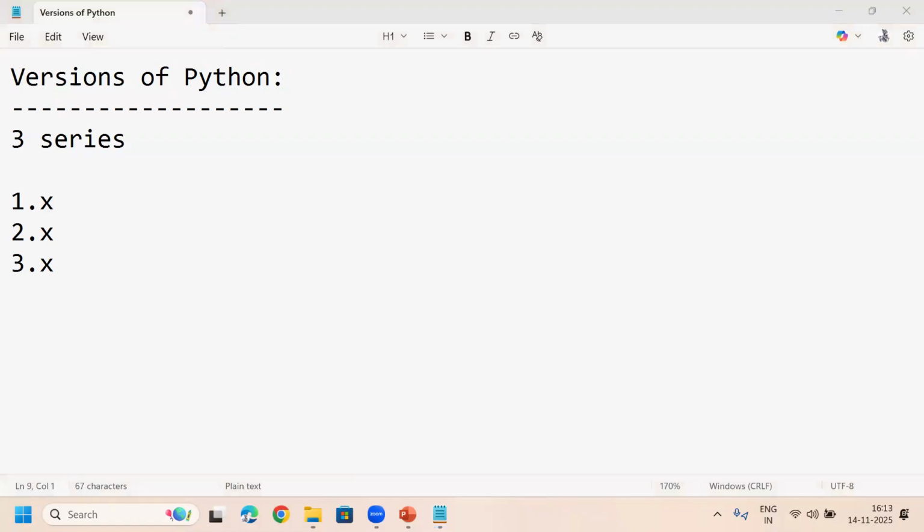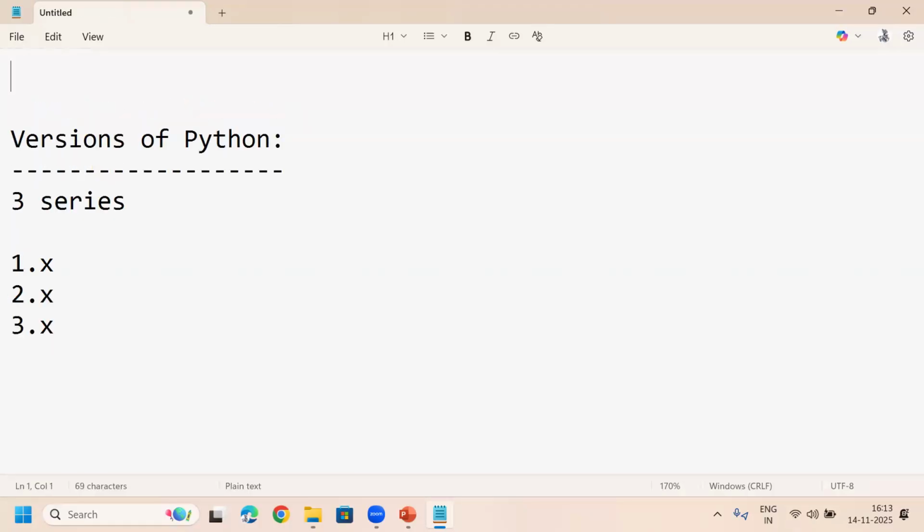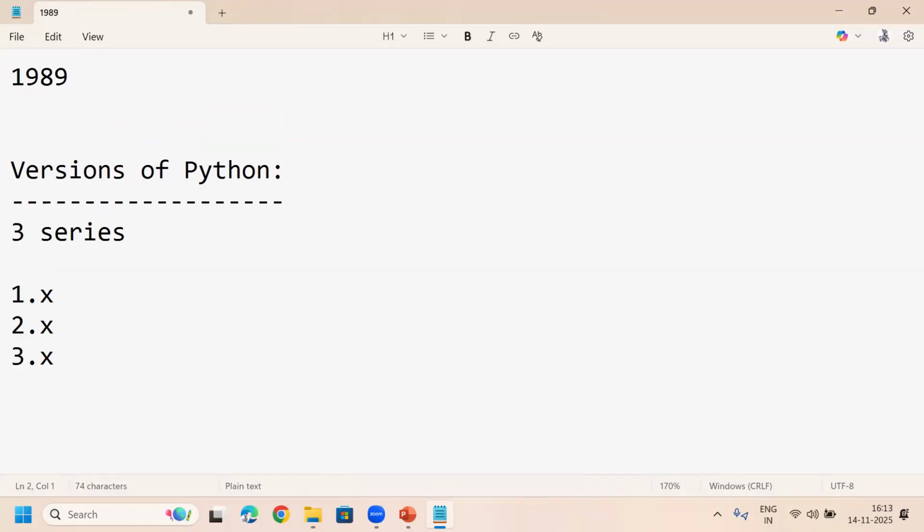Now, this Python software was developed in which year? In 1989. Development was started in the year 1989. And the first public release was in the year of, when? First public release means it is like a trial version; in software we generally have alpha or beta versions. The first public release was, tell me when, I already explained in the previous slide.